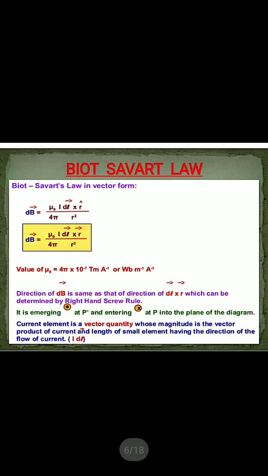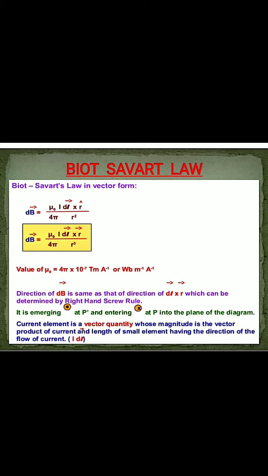Now in vector form, because here dB magnetic field is also a vector quantity, current element is also a vector quantity, position vector is also a vector quantity. So how can we represent that equation in vector form? We know that whenever direction comes, we introduce a unit vector, that is r hat. So we can write dB vector equals mu 0 by 4 pi I dl cross r hat by r